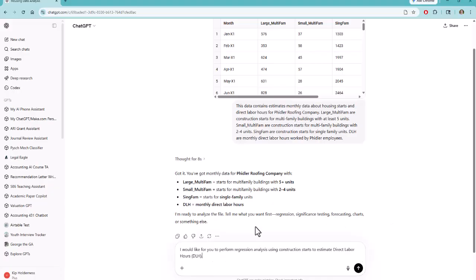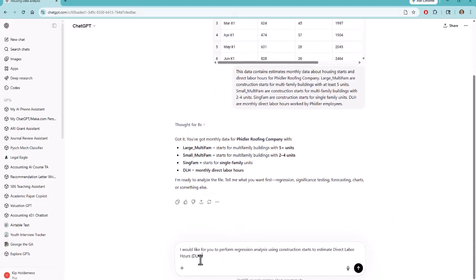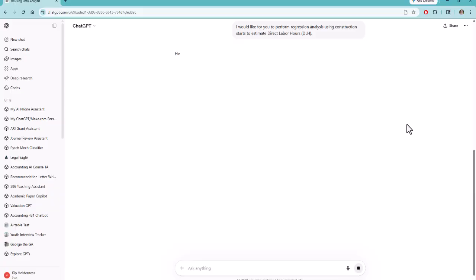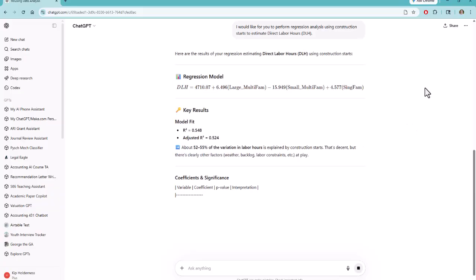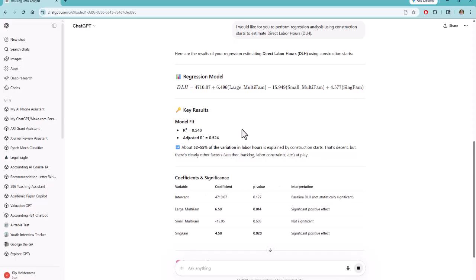The next thing we're going to do is ask ChatGPT to perform a regression analysis using the construction starts to estimate direct labor hours. Okay, and we've got some results here, and this looks right. Actually, ChatGPT is pretty good at regression analysis. Now, we are going to throw a little bit of a wrinkle in here, and I'm going to show you something that ChatGPT is not always as good at.